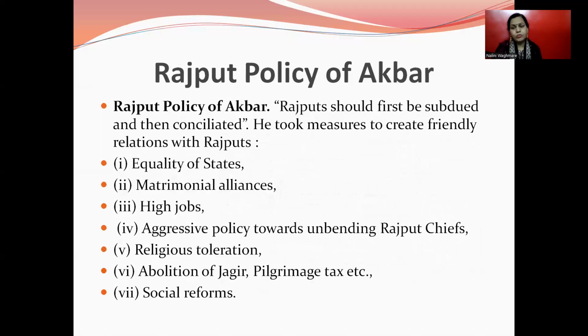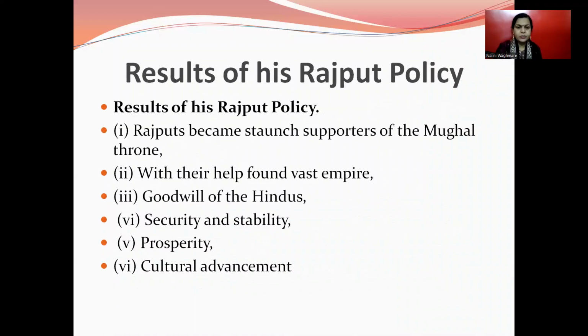Then there is the Rajput policy. Akbar was very famous for his tolerant religious policy. Let's see what the Rajput policy is. Rajputs should first be subdued and then consolidated. He took measures to create friendly relations with Rajputs: equality of states, matrimonial alliances with the Rajputs, then high jobs provided to Rajputs in his state, then an aggressive policy towards unbending Rajput chiefs, then a religious tolerance policy, then abolition of jizya, pilgrimage taxes, etc. Then social reforms were done in his state.